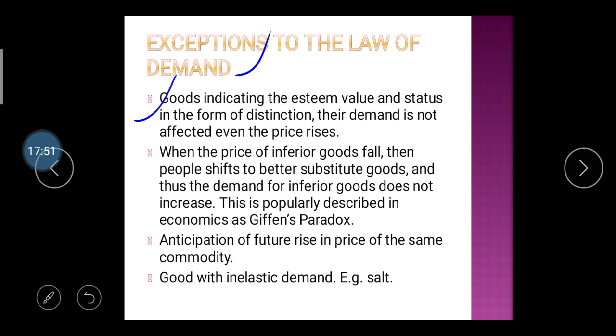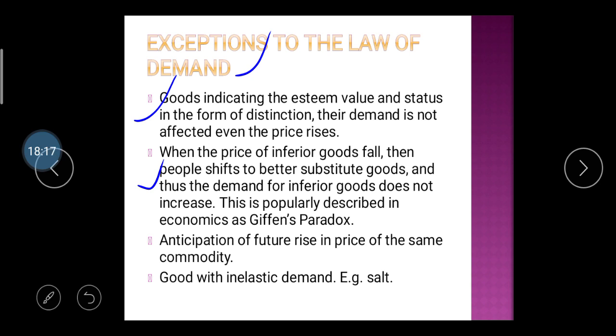Take the example of a poor person who consumes jowar. If his income is higher, he can use a substitute for jowar, which is rice, right? So he consumes rice and does not consider jowar.